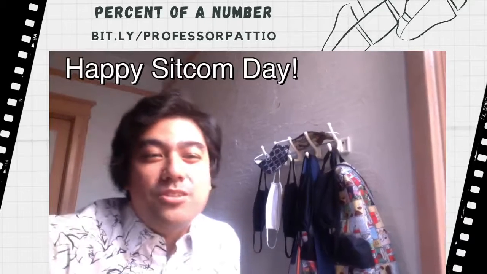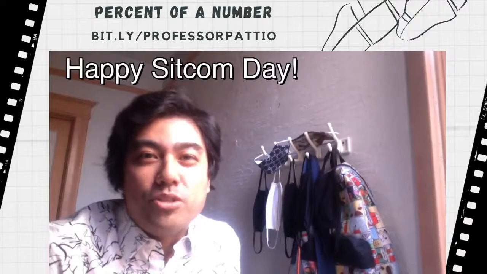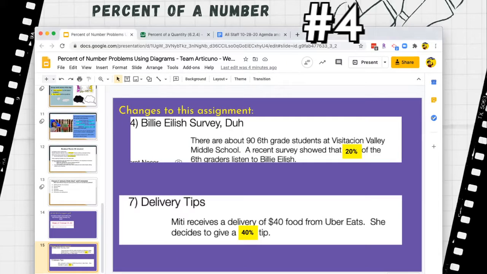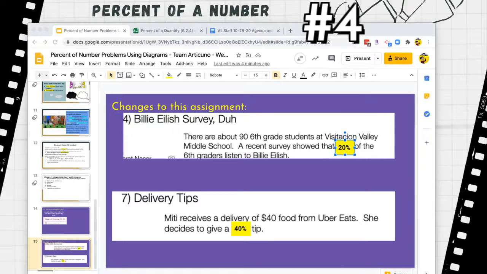And so what we're going to do is take a look at some percents of a number problems. Let's do this. Also keep in mind that Mr. Dale Campo did another video and talked about some changes to the assignment. For example, number 4, you can change the percent to 20% if you want. And in number 7, you can change the percent to 40%. Those changes are marked in yellow if you wish to make them. So let's get started on number 4.